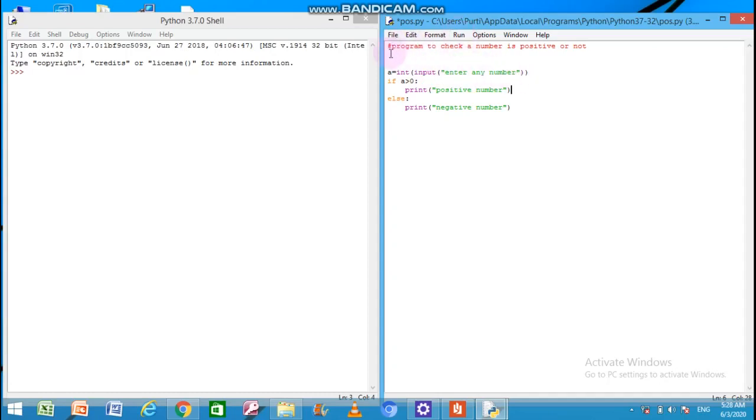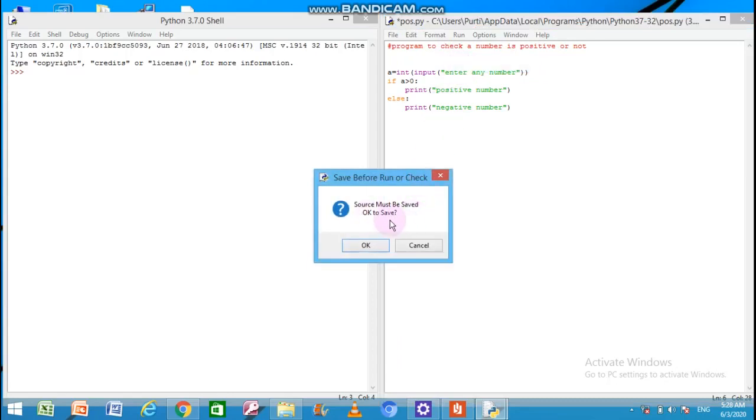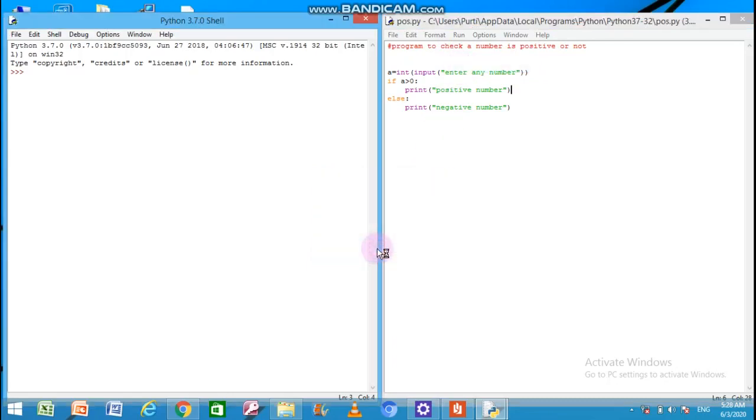So now you can see I have placed the hash symbol here. Now I am running the program. It is asking for saving it, so let us save it. Now you can see the program is in executing mode. So the first statement of my program was to enter a number, so I have entered a number, so say 5. Now this program is actually for checking an entered value is positive or not, means positive or negative. So a value is said to be positive when it is greater than 0, otherwise if it is less than 0 it is said to be negative number.